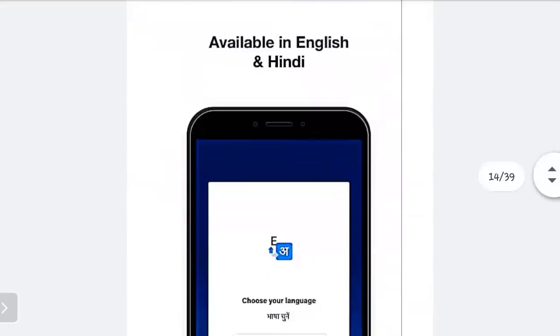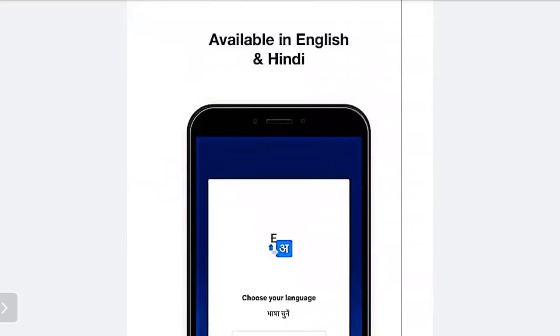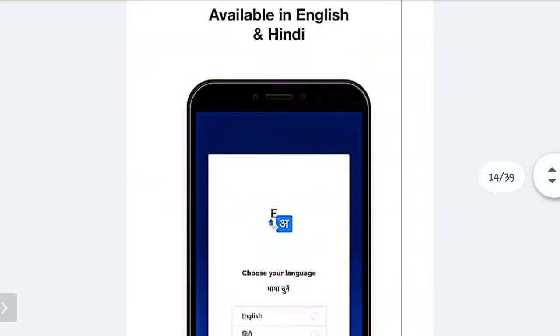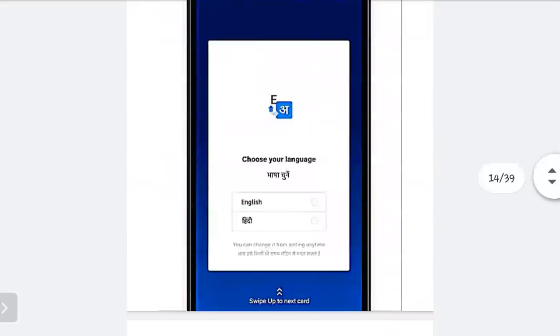It is available in both English and Hindi, but I would suggest you use the app in English, because English is the most used language, and as we are even learning English, you must choose the English option.